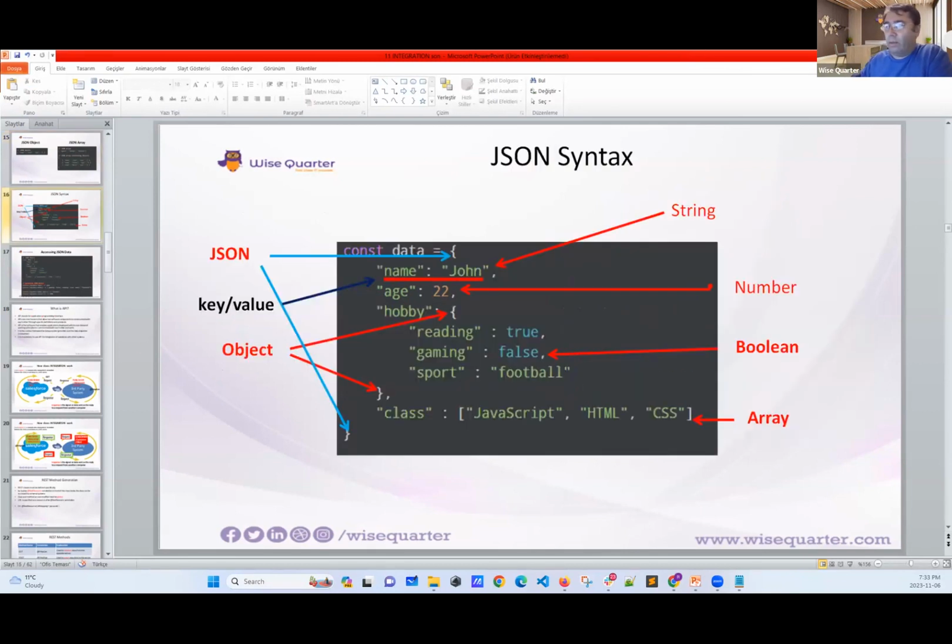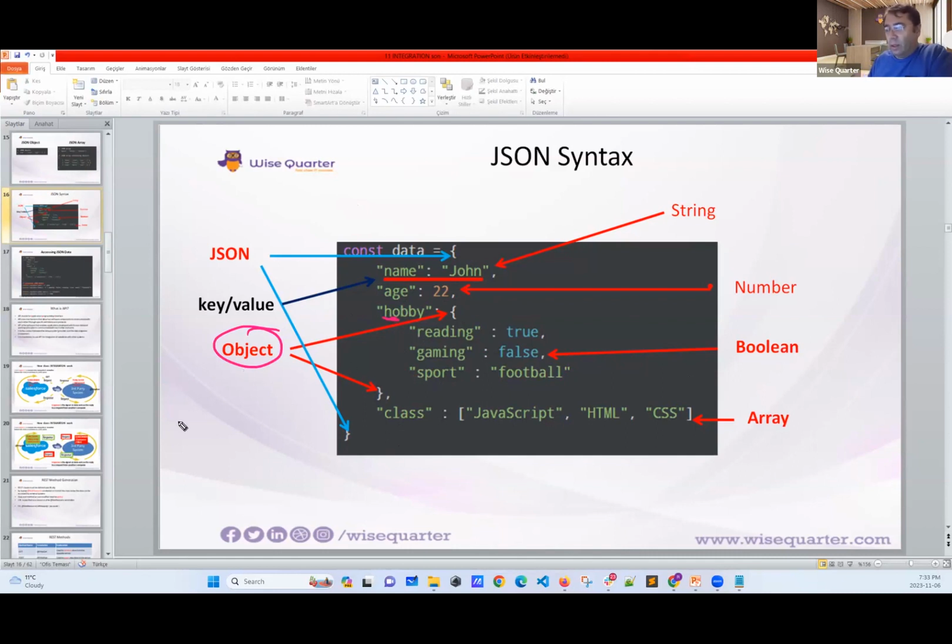Okay, now let's dive a little bit deeper. Now, we have created a string. This is our JSON object. These are the keys. And John, 22, here we have something. Now, as you see, my friends, we have an object as value. This can happen.